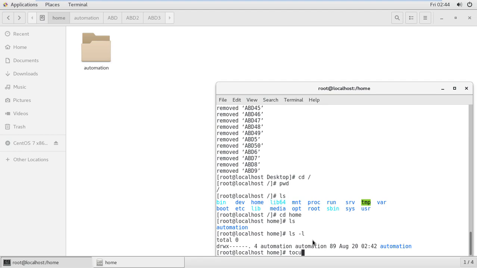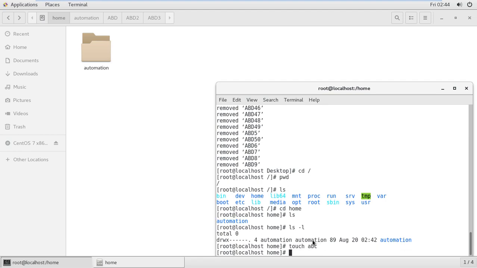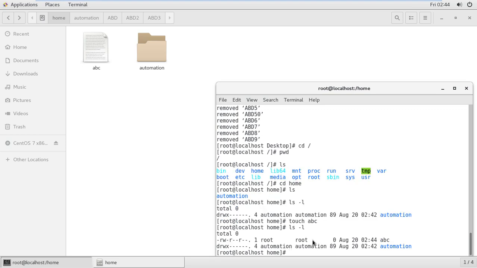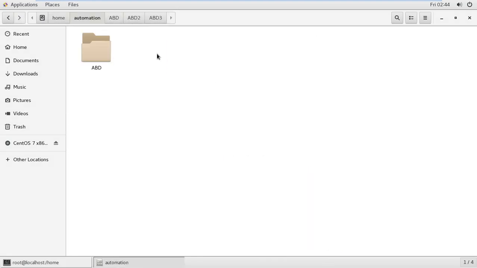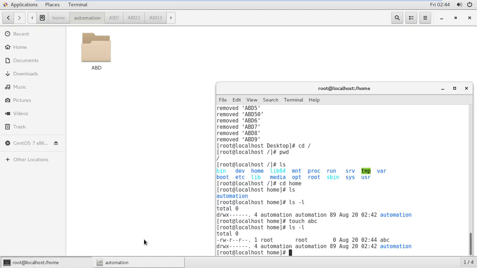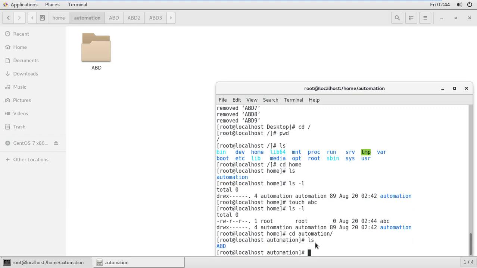So you can see when I'm creating an abc file, a file is created, and when I put ls -l, the file color is black and there is no d, only a hyphen, meaning this is a file, and this is called a directory. Okay, so now I'm going to automations, there is one abd under the automations, so ls is called abd.